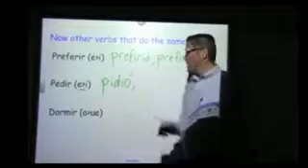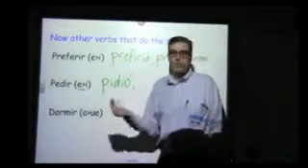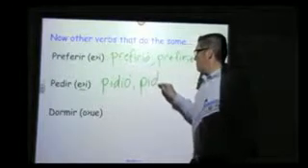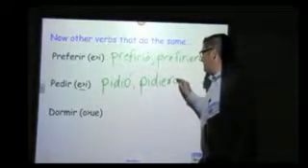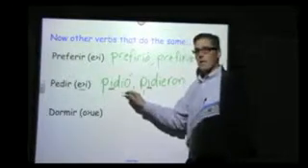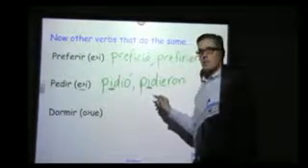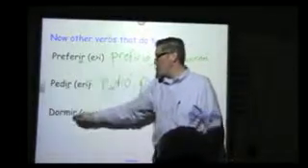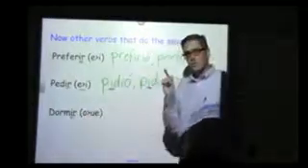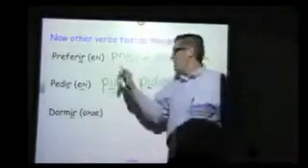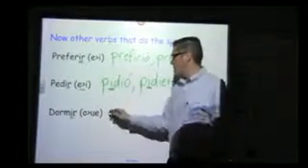Pidió pan con mantequilla. Pidió una A en la clase. Ellos pidieron. Okay, so that's where we're seeing our stem change, just in the ella, usted, ellos, ellas, ustedes. And notice these are all just IR verbs. They're stem changing IR verbs. That's what gives you the little yellow light or red light. Say, whoa, wait a second, is this going to change in the preterite? It's an IR stem changing verb.